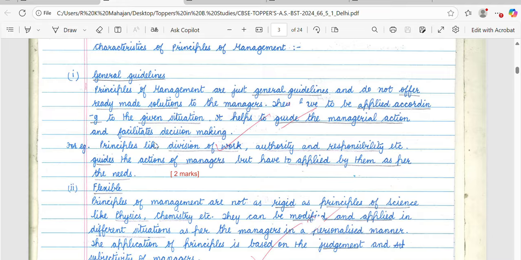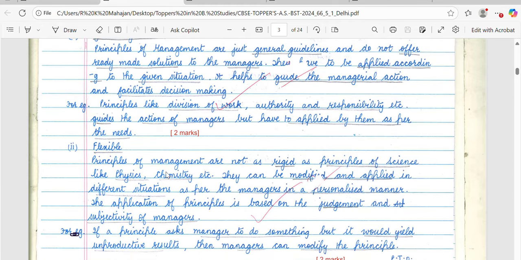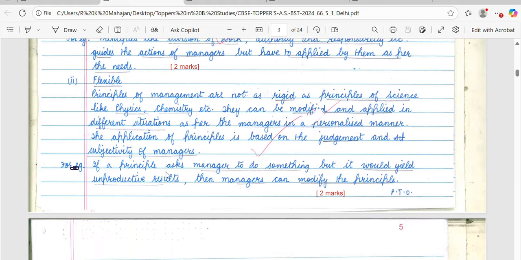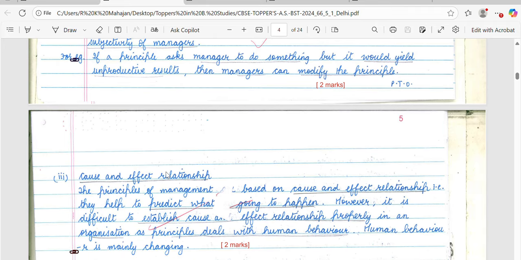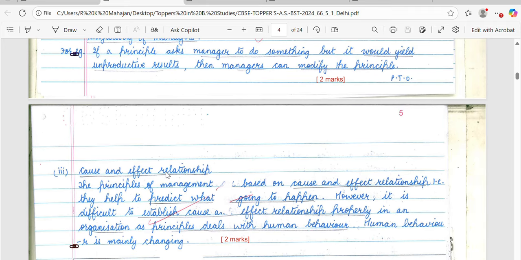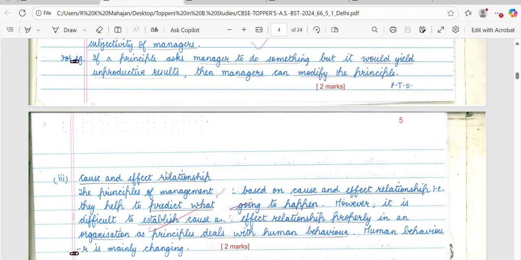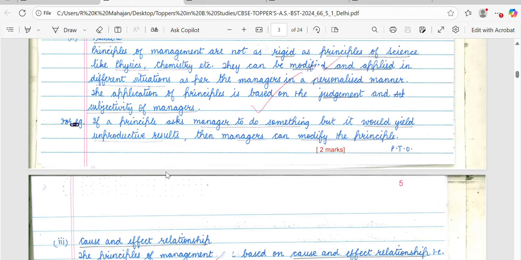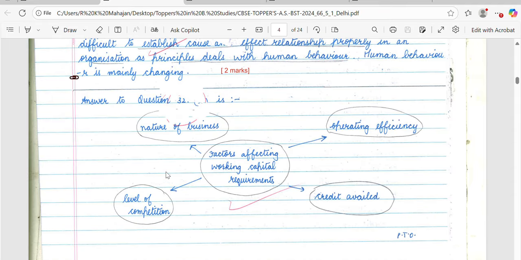So while giving the explanation, the student has also given the example. This way the student has tried to cover the word limit. So all 3 points with the example, this student has written, and this way each point is for 2 marks, and he has got 6 out of 6 marks in this question.